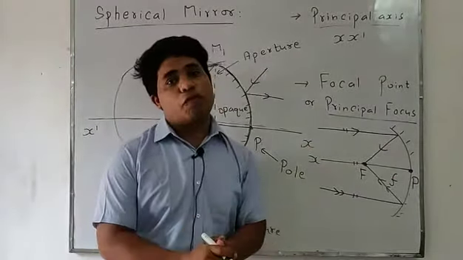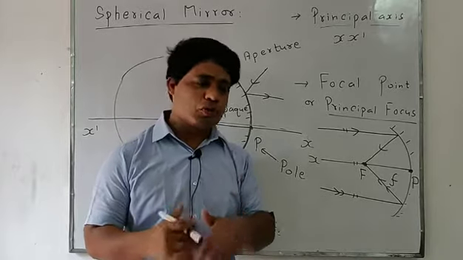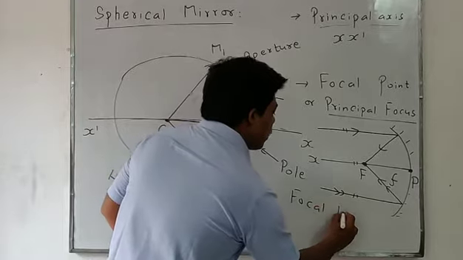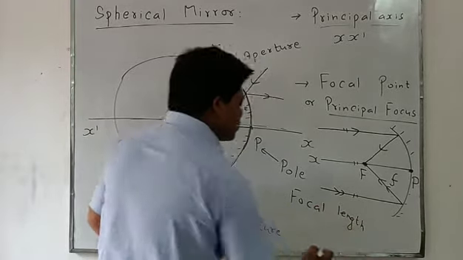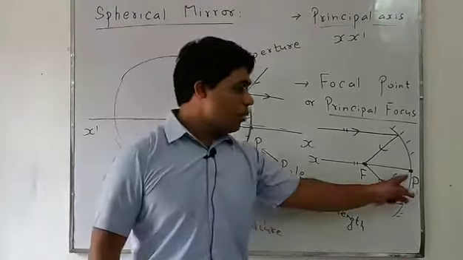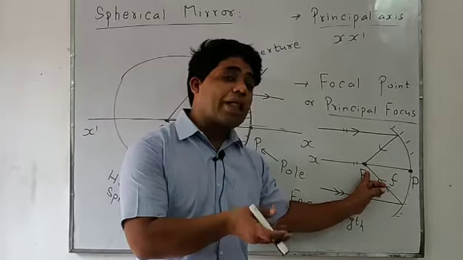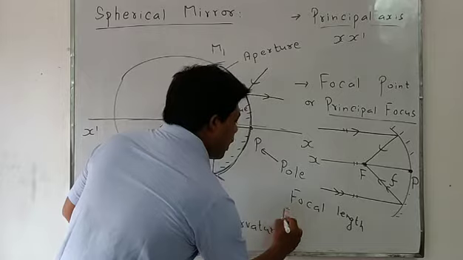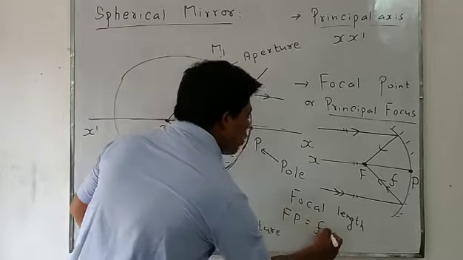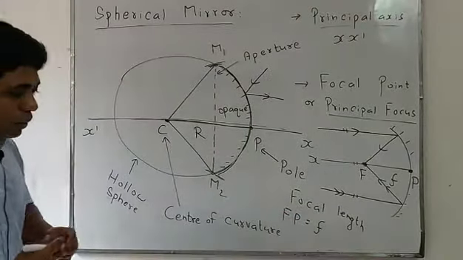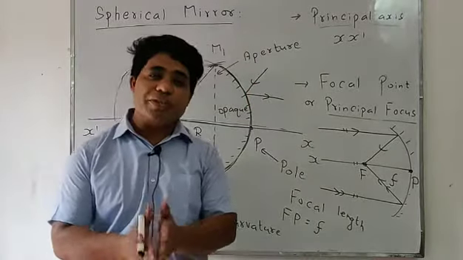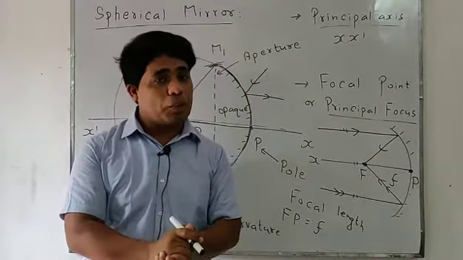So focal length is defined as the distance from the principal focus to the pole. Look at students, these are the basic definitions, the basic terminology related to optics.